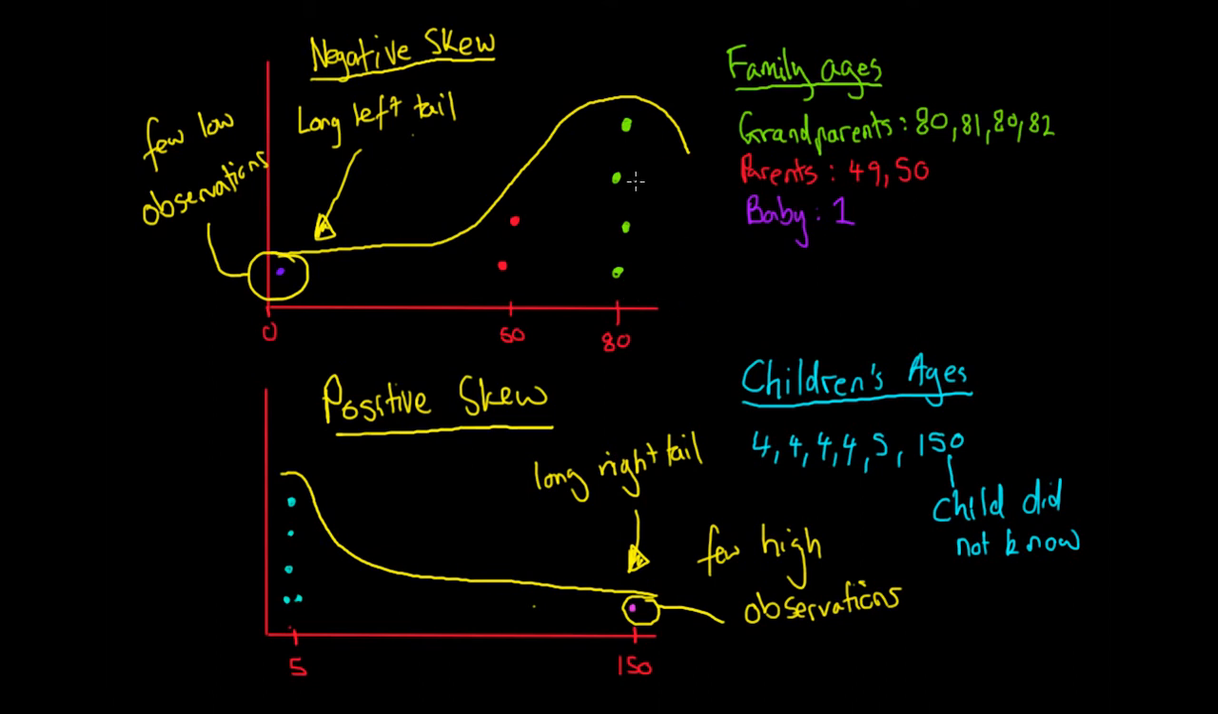Like I say, there's no real easy way to memorize it other than to just understand it, but perhaps try to learn one and the other is just going to be the reverse. So it's not too difficult. Just remember, a negative skew has a long left tail, positive skew has a long right tail. So that is negative skewness and positive skewness.